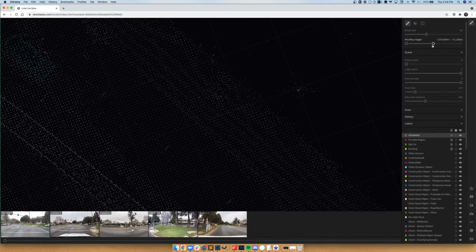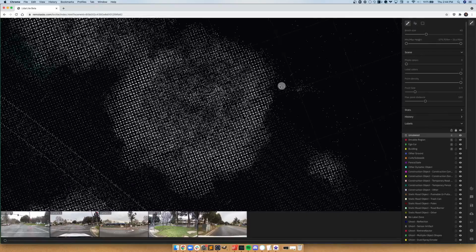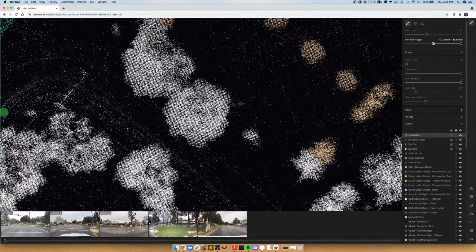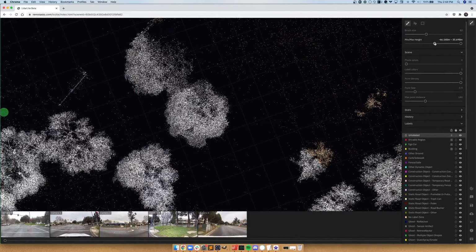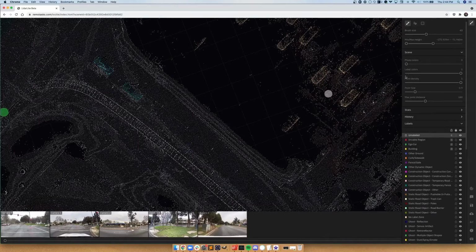If you wanted to do the opposite of this, you could also do it the other way around. Say, for example, I only wanted to annotate the points above the tree. I could also just raise up the minimum height here. And you can see the points vanish up until it reaches the tops of these trees. So the brush tool in particular, it will just color all of the points that are visible, almost like this is a laser beam. It will go through the whole entire points that are closest to us, as well as reach the points that are furthest from us.